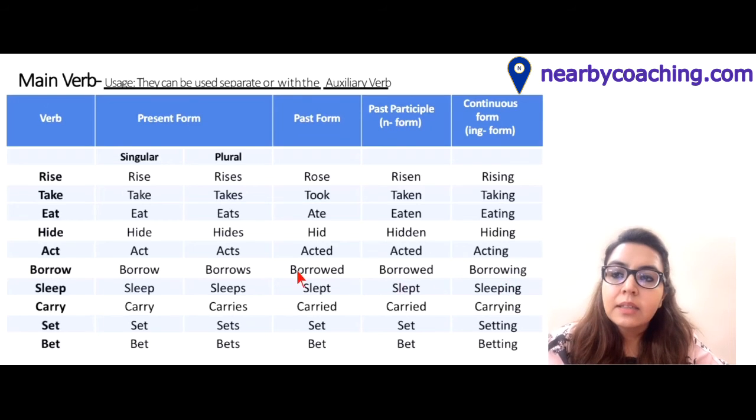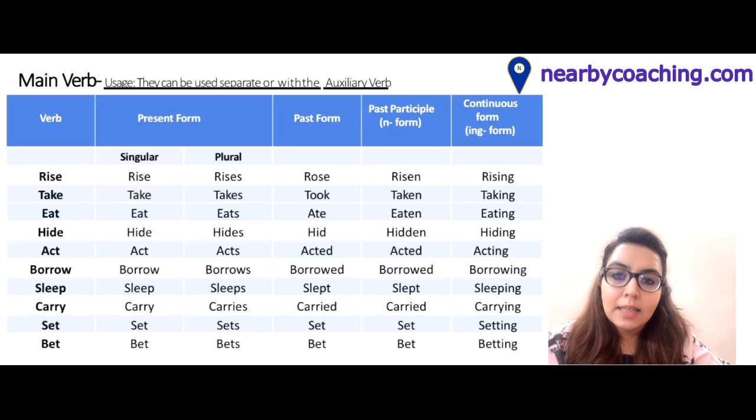Then borrowing. Sleep. Sleep, sleeps, slept. There is no sleepen, so slept becomes the past participle form as well, that is slept. And sleeping. Carry. Carry, carries. Carried. Carried. Carrying. There are certain words like these two that I have given, set and bet. The present, the past and the past participle forms are the same, and only the plural form and the ing forms are different. Set, bet.